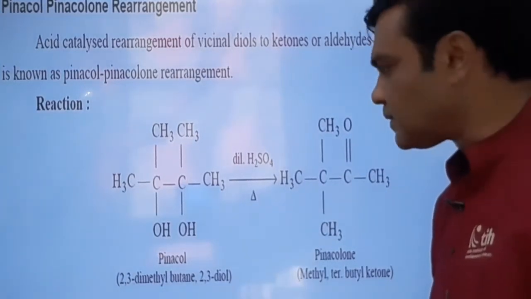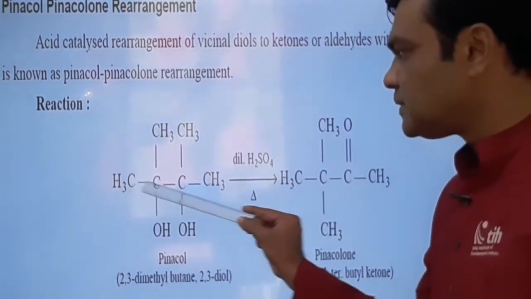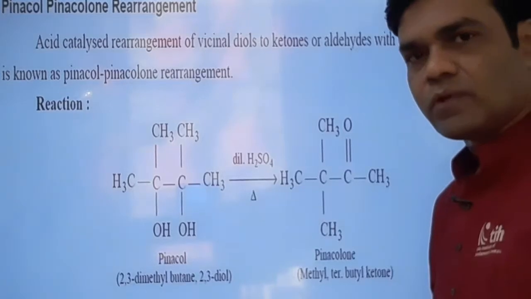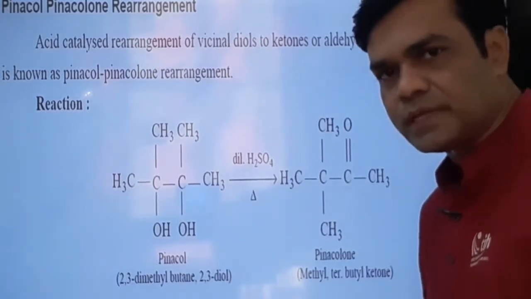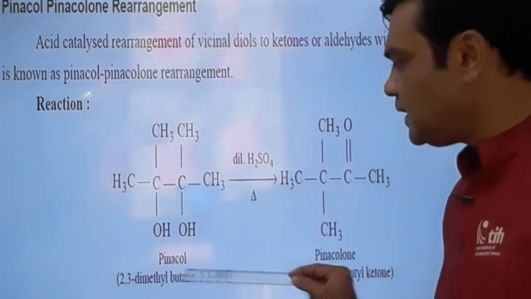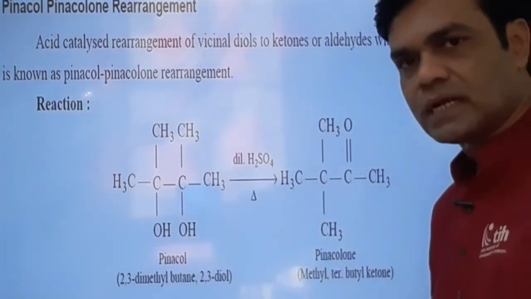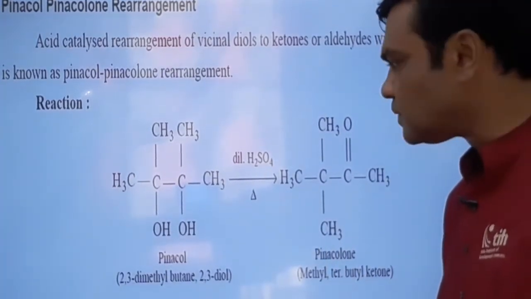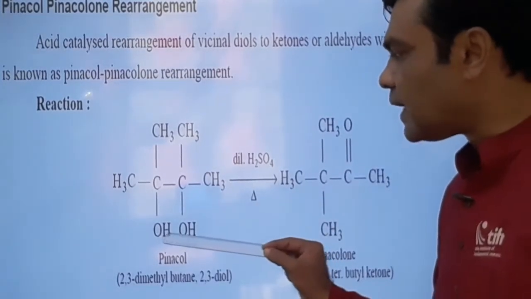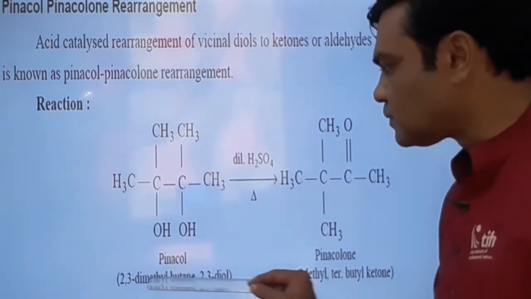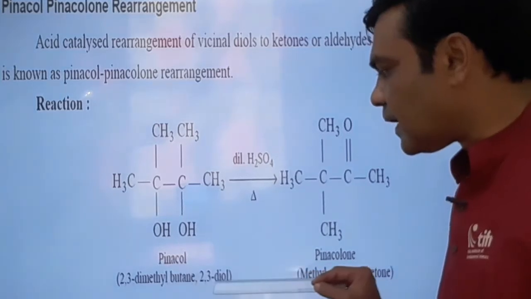Let us see the nomenclature of this. How many carbons are there in the long chain? 4 carbons. So 4 carbons means butane. Now replace e by ol because alcohol is there. As there are two OH groups, two alcoholic groups, replace e by diol. So it is butane diol.